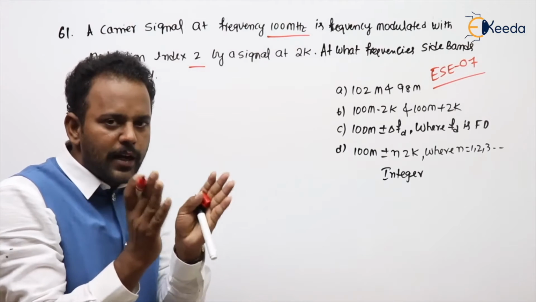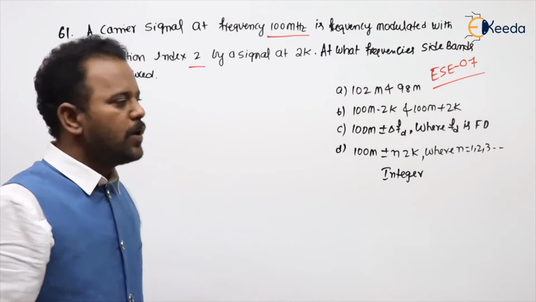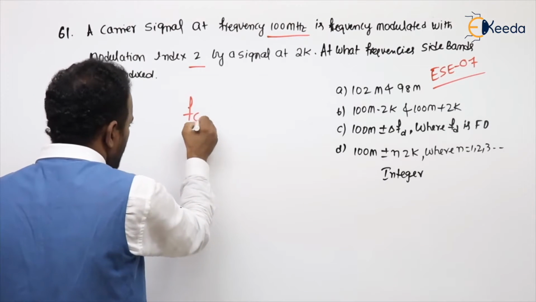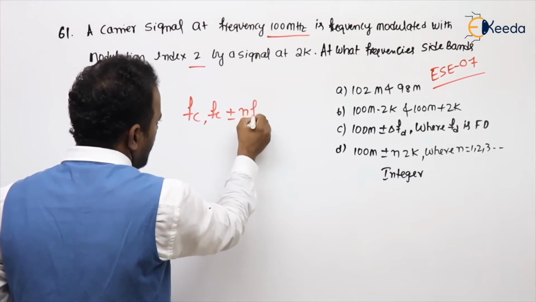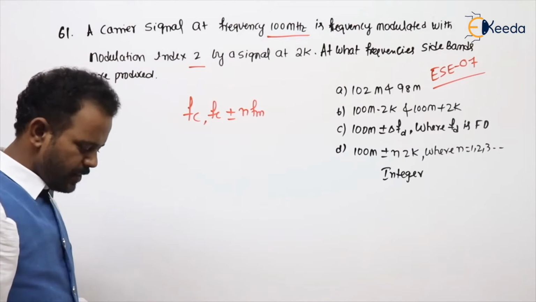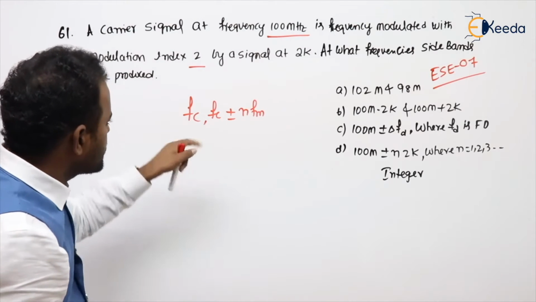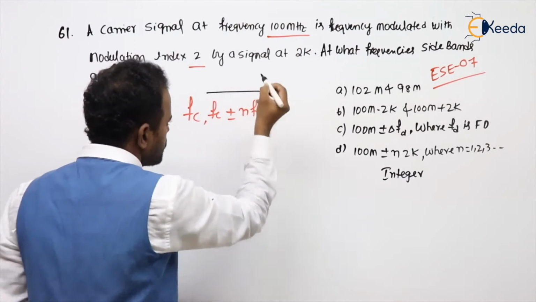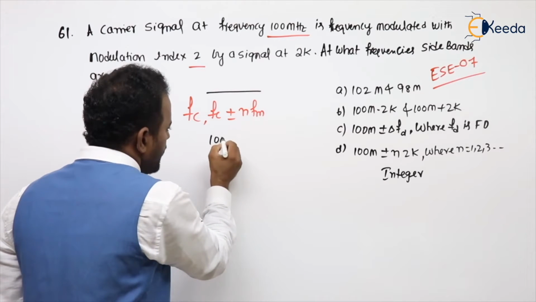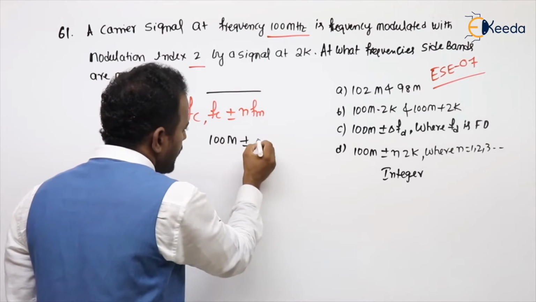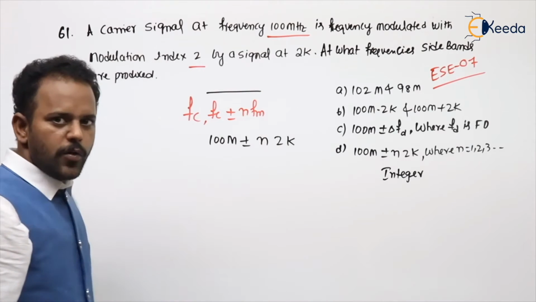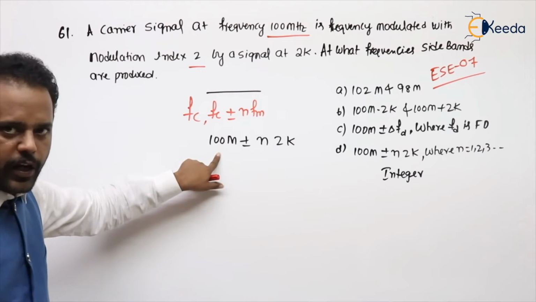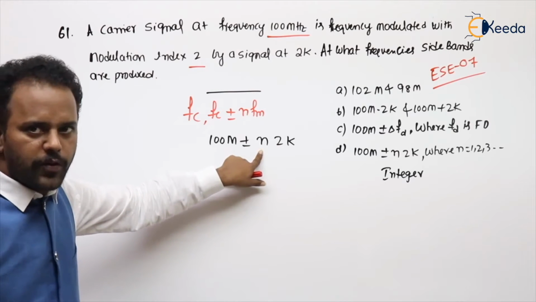What is the spectral deviation I told you? fm. So what are the components? We have fc and fc plus or minus n fm. Of course, here he is asking only about sidebands, so this one. What is fc given? 100 MHz plus or minus n, where n is an integer, and the fm value is 2 kHz. So we have sidebands at these frequencies for different values of n.